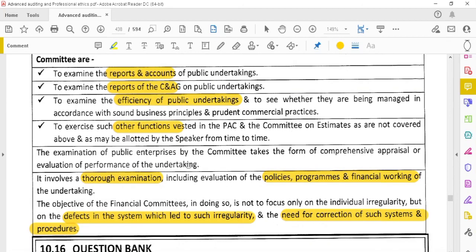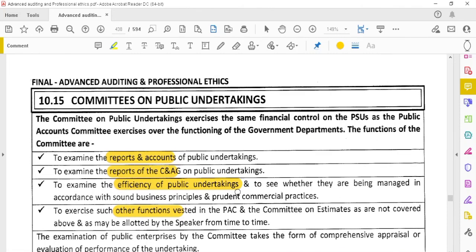Okay, this is only to identify defects in the system. They check only to identify whether there is any defect in the system, not for the irregularities of individual persons. They will not look at those. They will be conducting this examination only to identify whether there is any defect in the policies or the system in disbursing this amount. Okay, this is the committees on the public undertakings. Okay, we have completed